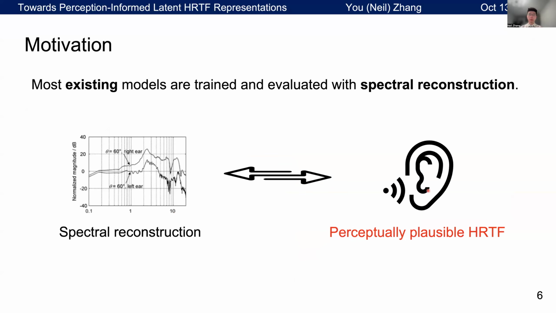And AI models aim to minimize this spectral reconstruction error, but they may produce HRTFs with low spectral error that are still not what we need. What we need is perceptually plausible HRTFs to create a natural sound experience. But we still don't understand whether this low reconstruction error gives us perceptually plausible HRTFs. And this gap motivates us to go beyond just spectral reconstruction and incorporate perceptual considerations.